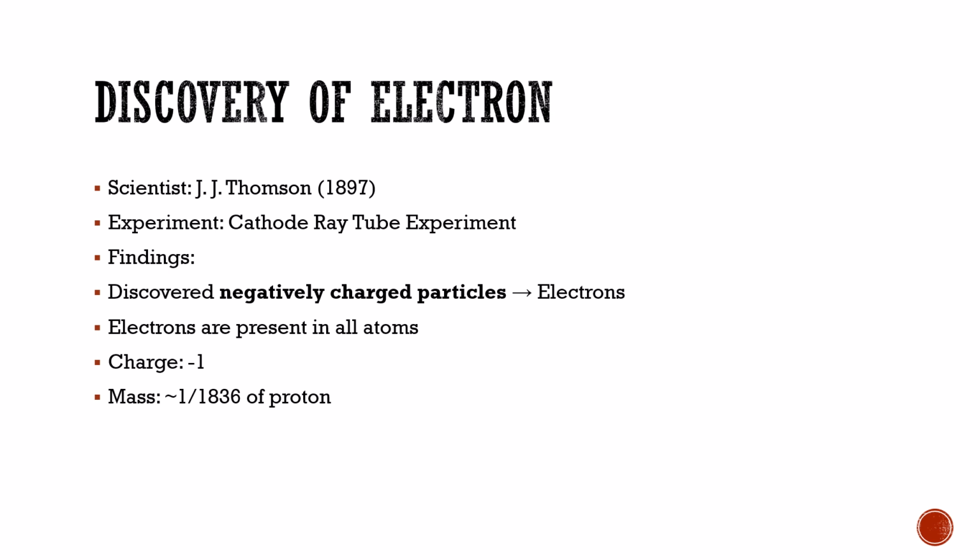Electrons are present in all atoms. The charge of the electron is -1, and the mass of the electron is equal to 1 by 1836 of a proton.